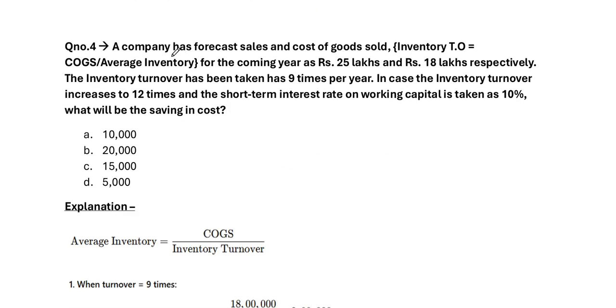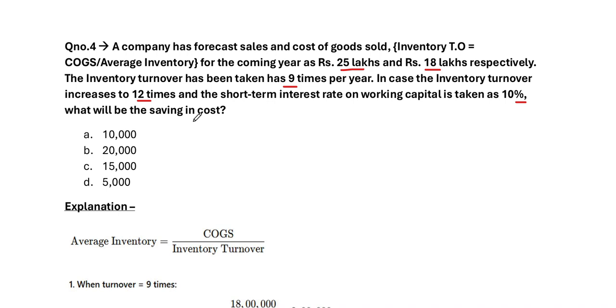Question number 4. A company has forecast sales and cost of goods sold. Inventory turnover is equal to cost of goods sold divided by average inventory. For the coming year, cost of goods sold and average inventory value are rupees 25 lakhs and rupees 18 lakhs respectively. The inventory turnover has been taken as 9 times per year. In case the inventory turnover increases to 12 times and the short-term interest rate on working capital is taken as 10%, what will be the saving in cost?